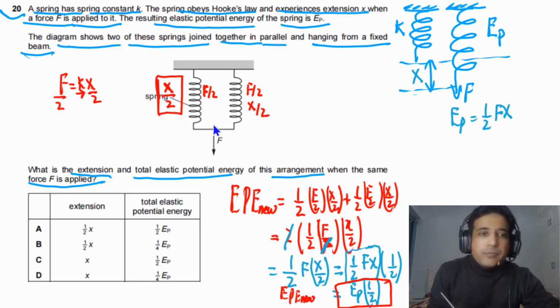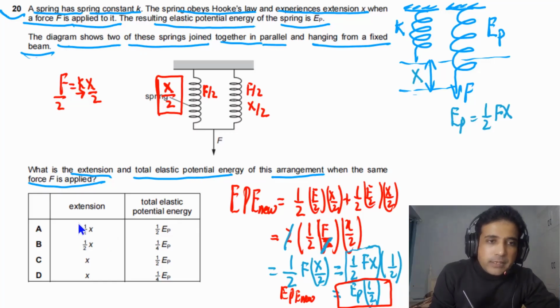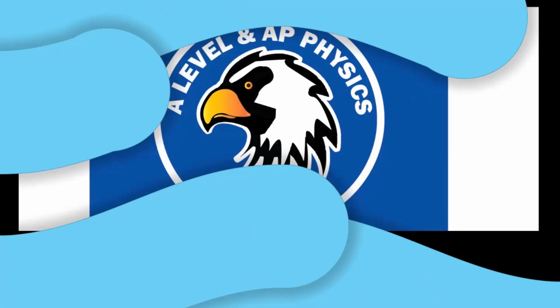If you look at A, extension is X by 2. EPE is EPE by 2. So EPE new is half of the EPE of a single spring. So the answer for this one is A. So the rest of the options are not possible.